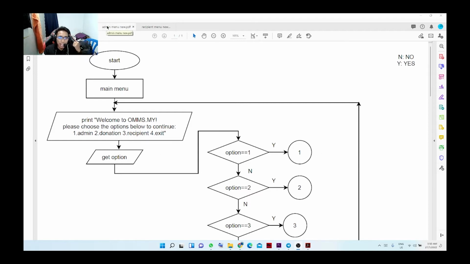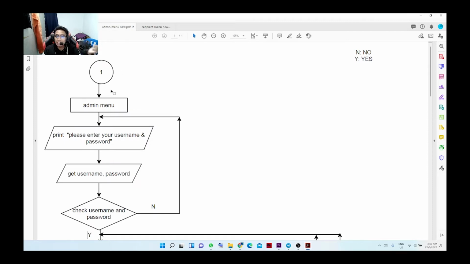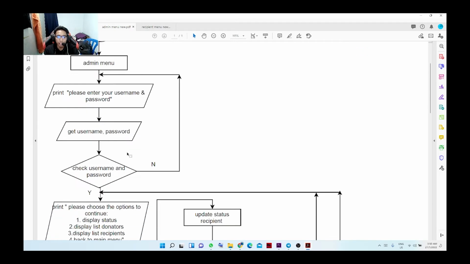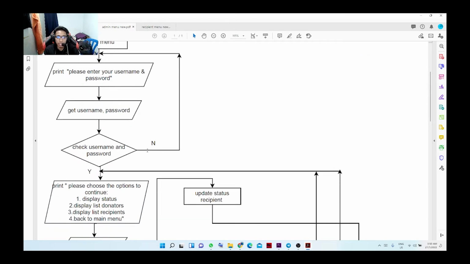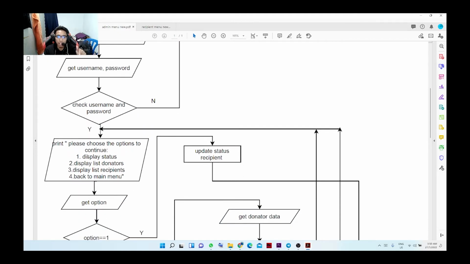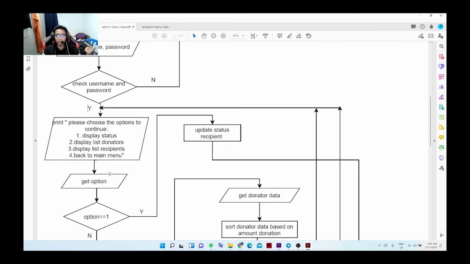In the admin menu, if the user enters number 1, it will enter the admin menu and require the user to enter the username and the password. If the username and password are incorrect, it will loop until the user gets the correct username and password. If they are correct, it will go to the next step, which is to choose the option to continue: display status, display list donator, display list recipient, and back to the main menu. If the user chooses number 1, it will update the status of the recipient, whether it is still in progress or incomplete.